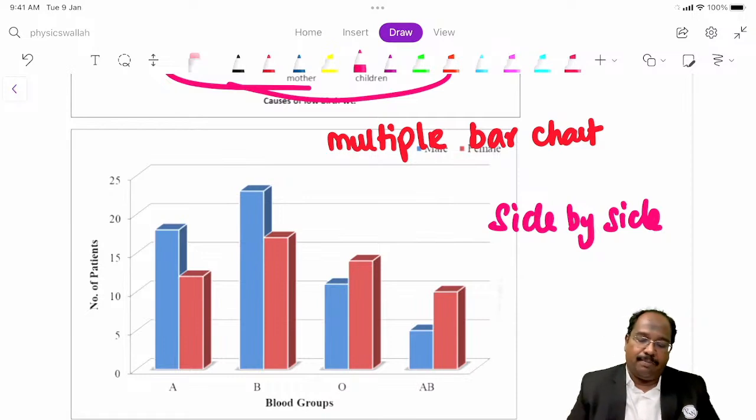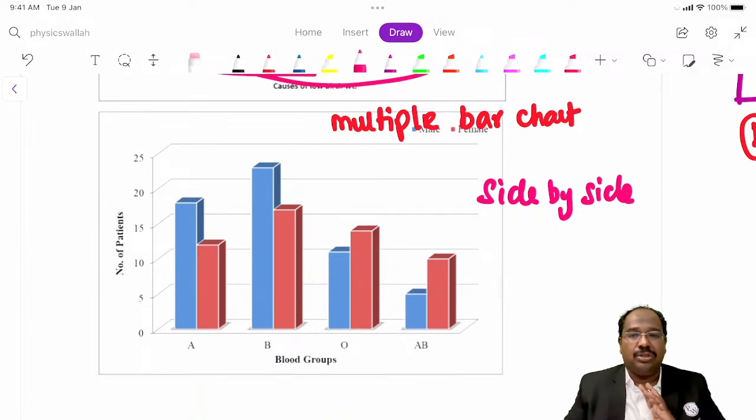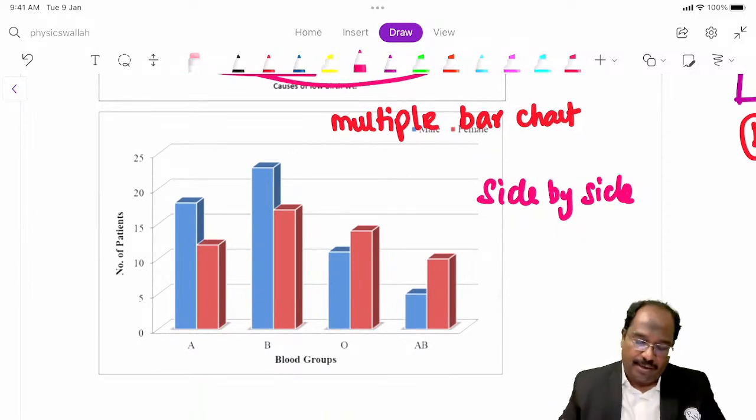This is a multiple bar chart, a side by side comparison. This is also for qualitative data.